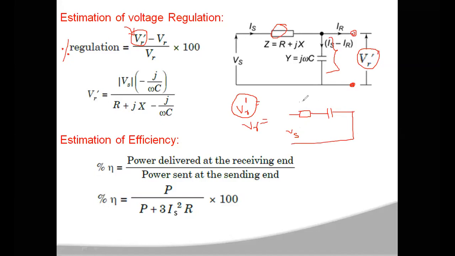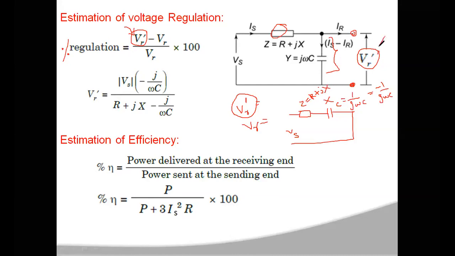This is Z and this is XC, the reactance of the capacitance, which is 1 by j omega C. If j goes upside, this becomes minus j by omega C, and your impedance value is R plus jX.